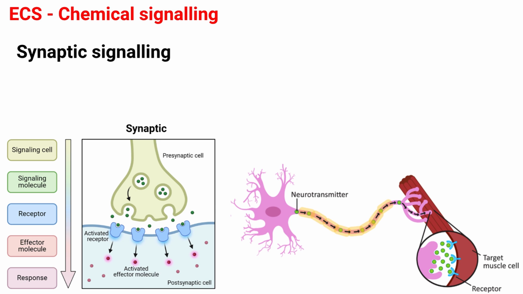Next is synaptic signaling. It occurs at the synapses when neurons secrete chemical signals, that is, neurotransmitters, which diffuse across the synaptic gap to adjacent neurons. Examples are acetylcholine and noradrenaline.